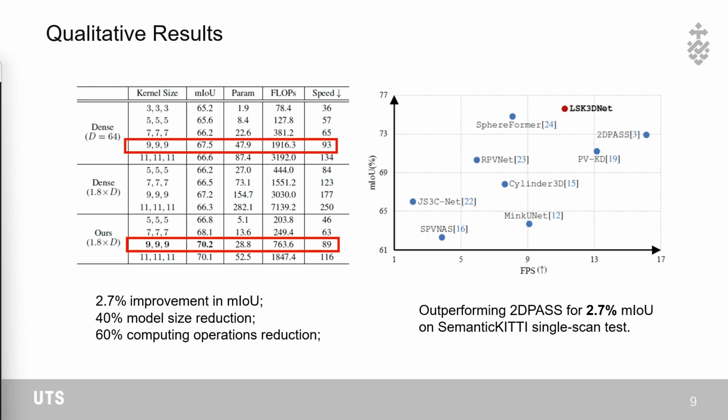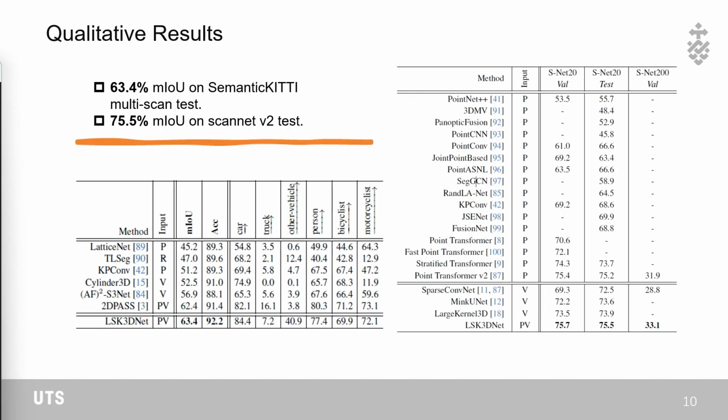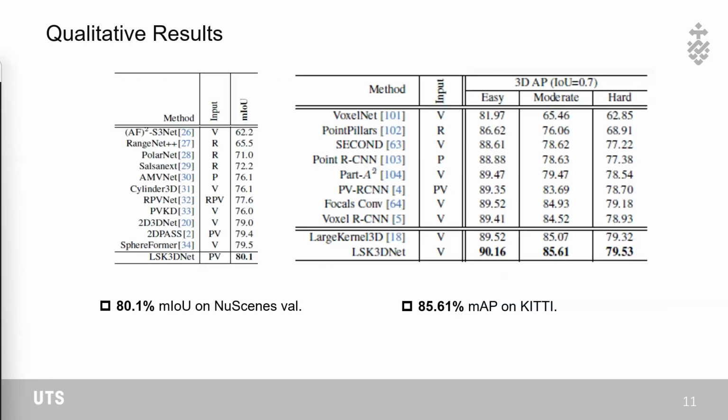Our method achieves better performance compared to state-of-the-art methods on several benchmark datasets. We surpass the performance of TUDPASS by 2.7% despite having a smaller model size. Our method also outperforms competitors on both the SemanticKITTI multi-scan test and the ScanNet V2 test, including the prior 3D large kernel method of Large Kernel 3D. Our method also outperforms SphereFormer on the nuScenes validation set and Large Kernel 3D on KITTI.